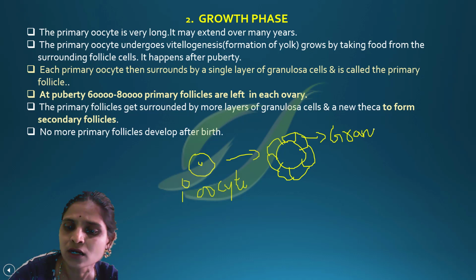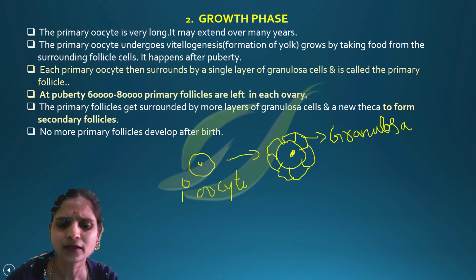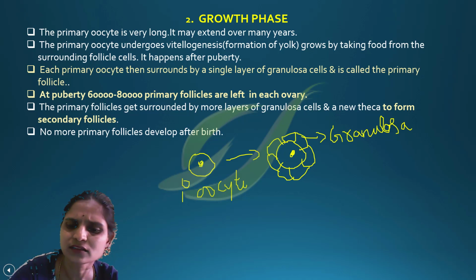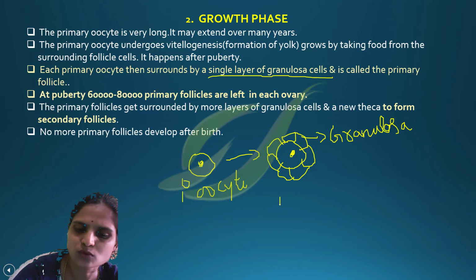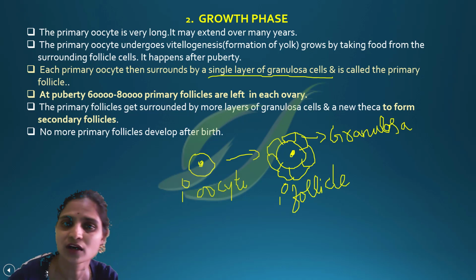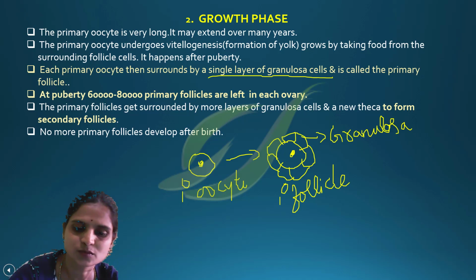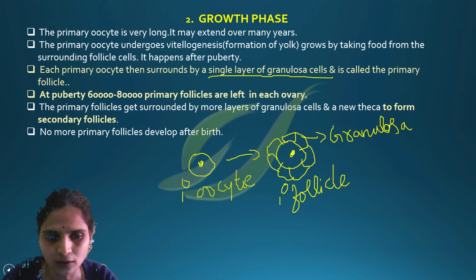This primary oocyte has started producing a single layer of granulosa cells. Now we are calling this the primary follicle. I think you are able to understand the difference now. This is the primary oocyte. Here it has become the primary follicle.